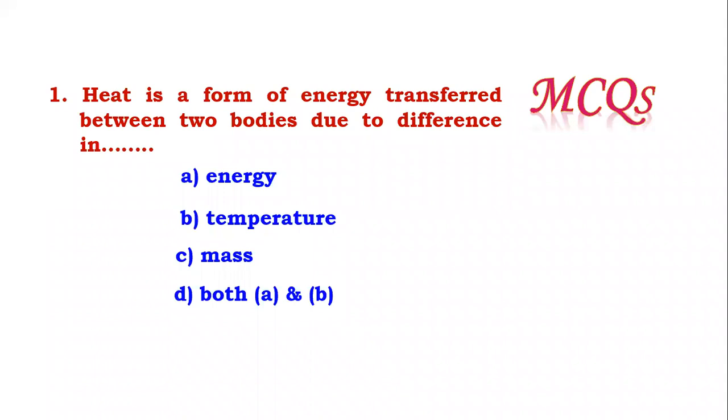Heat is a form of energy transferred between two bodies due to difference in temperature. When there is a temperature difference between two bodies, only then can heat flow. Heat flows from hot body to cold body, meaning higher temperature to lower temperature.